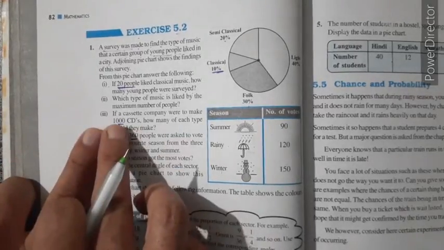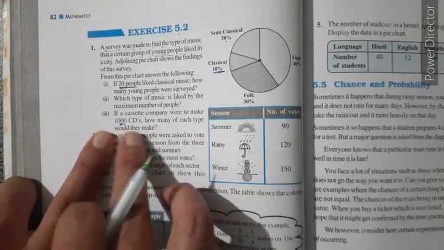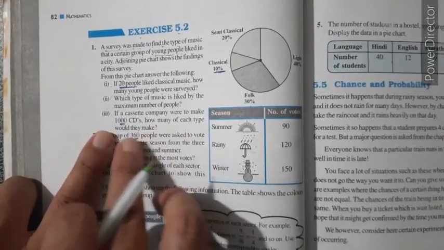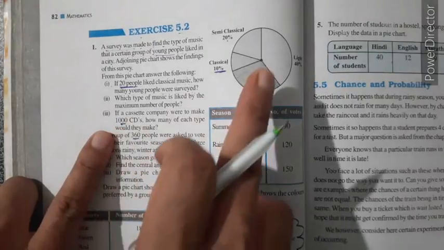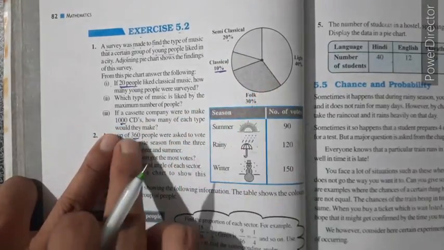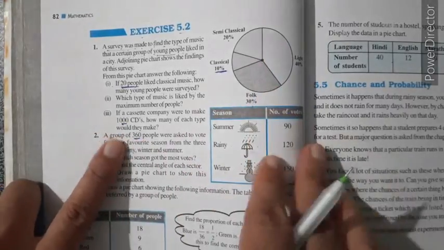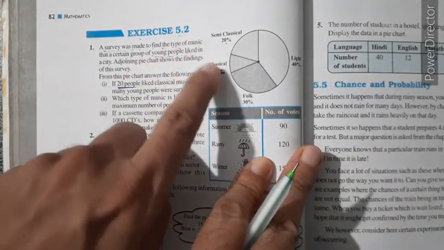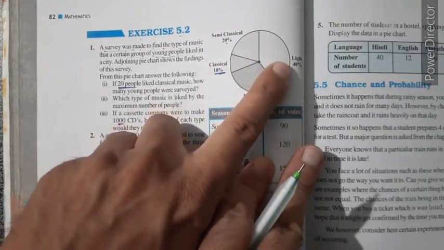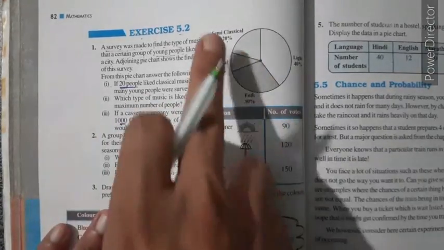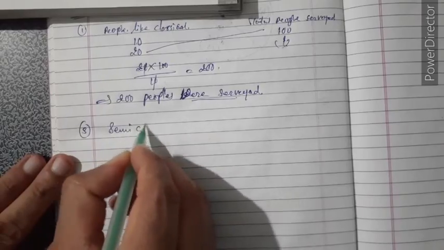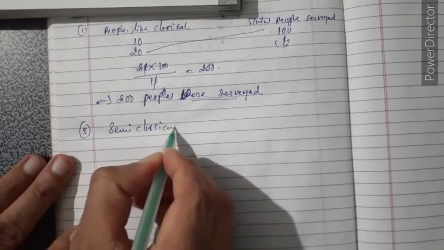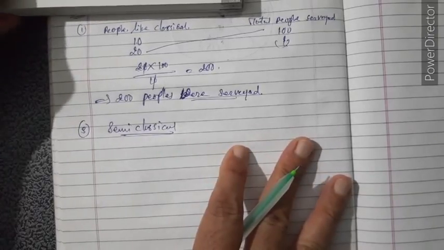Third one, if the cassette company were to make 1000 CDs, how many of each type would they make? Total 1000 CDs they make, and you find out the number of CDs for each type. Here we find out for semi-classical, classical, and folk, and for light music you find yourself. So first for semi-classical, number 3.